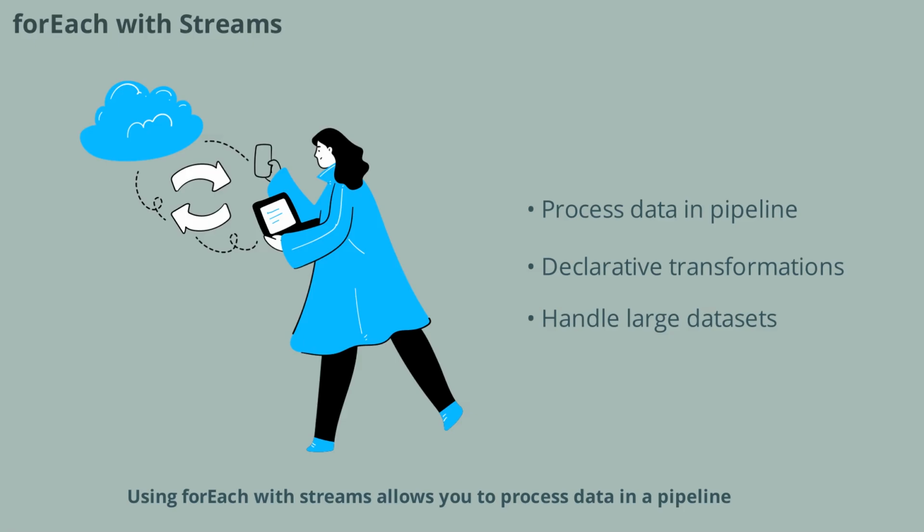Using forEach with streams allows you to process data in a pipeline, applying transformations and actions in a declarative style. This is especially useful for filtering, mapping, and reducing large datasets. Interviewers may ask you to demonstrate how to use forEach in a stream pipeline to solve real-world problems.